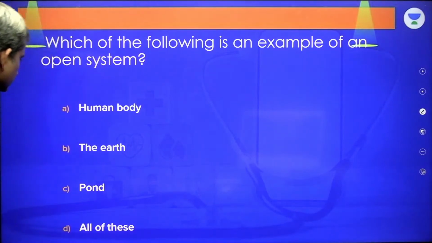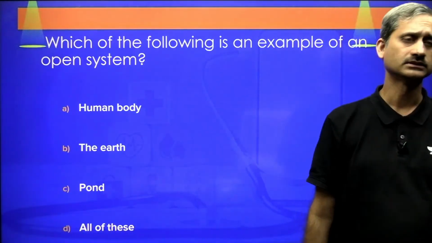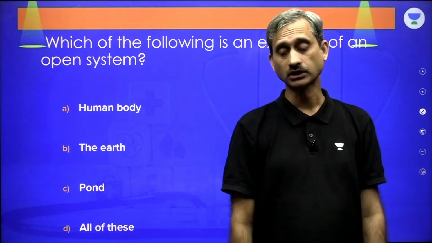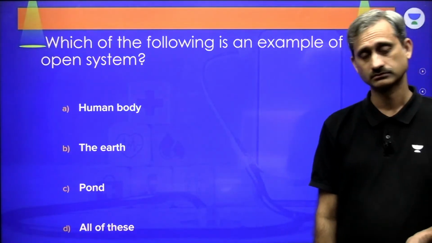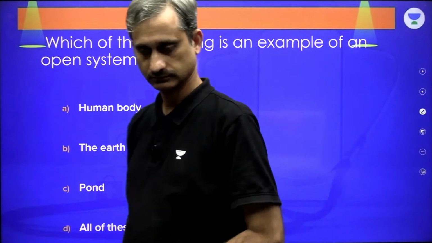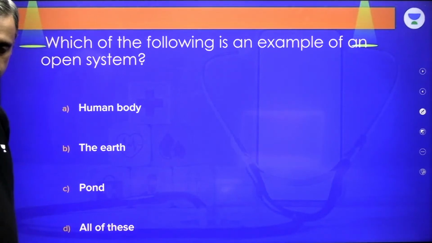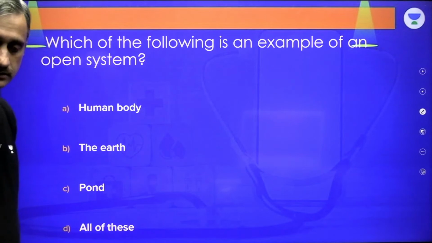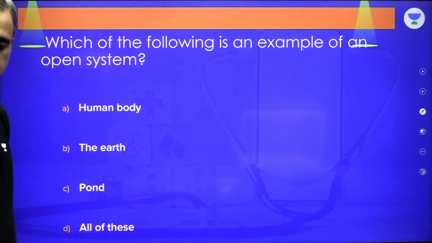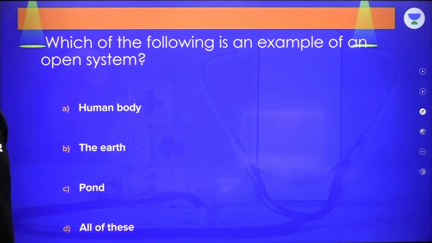So, which of the following is an example of an open system? A human body, the earth, pond, all of these? Give me the answer. Which of these is an open system? Answer. Nishu, Radhika, Prerna. Answer. I want the answer to this question.